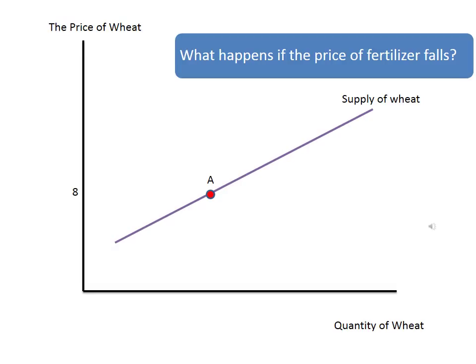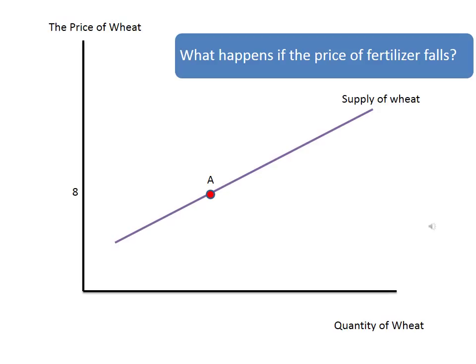Let's go back to the supply curve for wheat. Let's say we're at point A where the price of wheat is $8. Now let's imagine that the price of fertilizer falls. Farmers use fertilizer to make wheat. So a fall in the price of fertilizer should cause farmers to be willing to make more wheat, even if you hold the price of wheat the same. But we're not allowed to move along the supply curve for wheat if all we do is change the price of fertilizer. And this is analogous to what happened with demand.